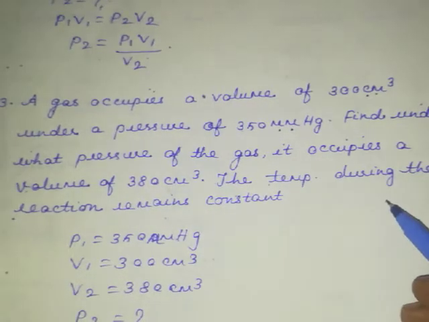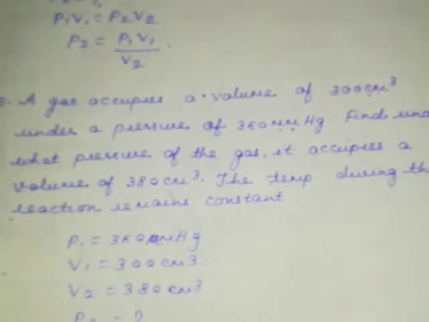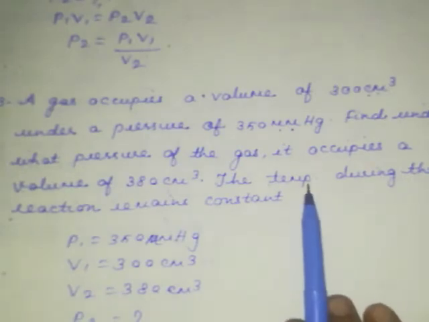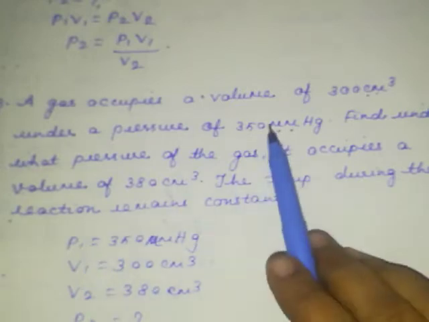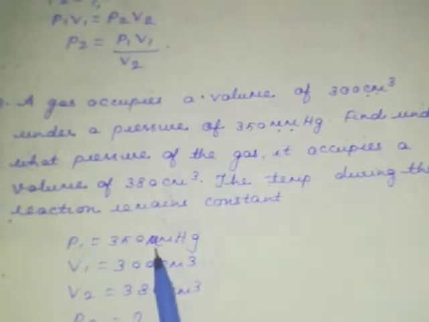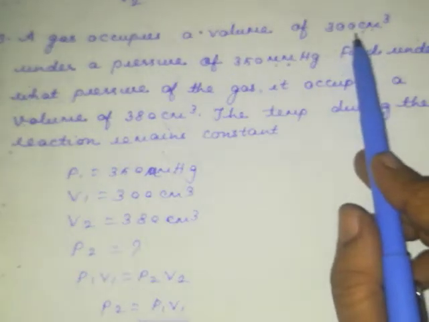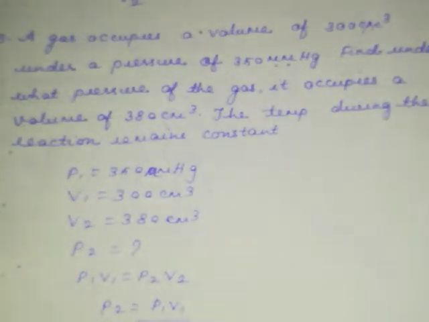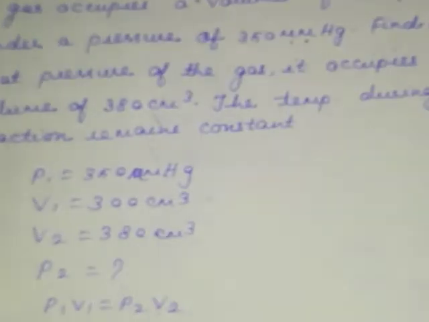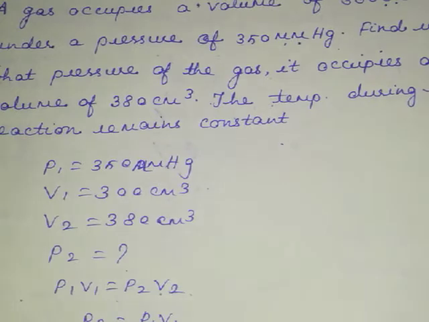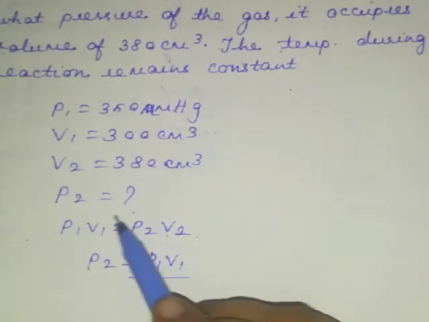The temperature during the reaction remains constant. So temperature remains constant means it is Boyle's law. So P1 value is 350 mm mercury, V1 value is 300, and V2 value is 380 centimeter cube. Now you are going to calculate P2.